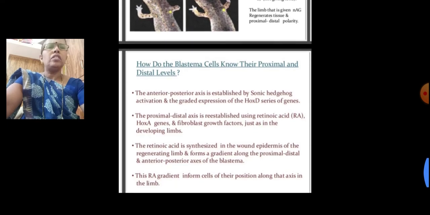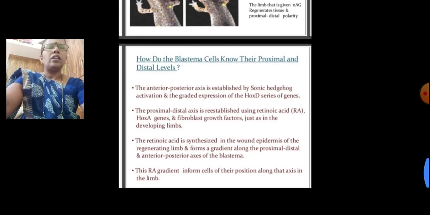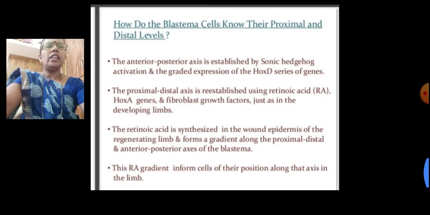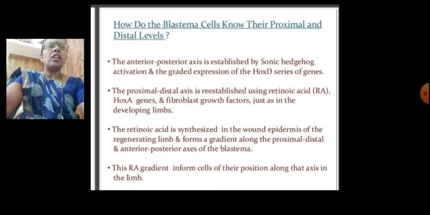How do the blastema cells know their proximal and distal level? The anterior-posterior axis is established by sonic hedgehog activation and the graded expression of the HOXD series of genes.